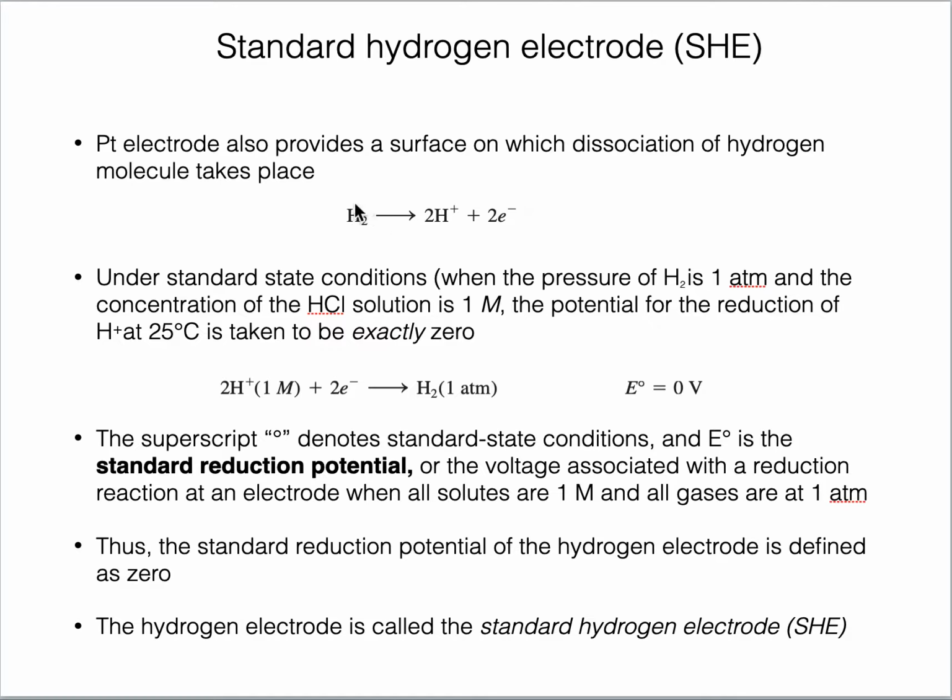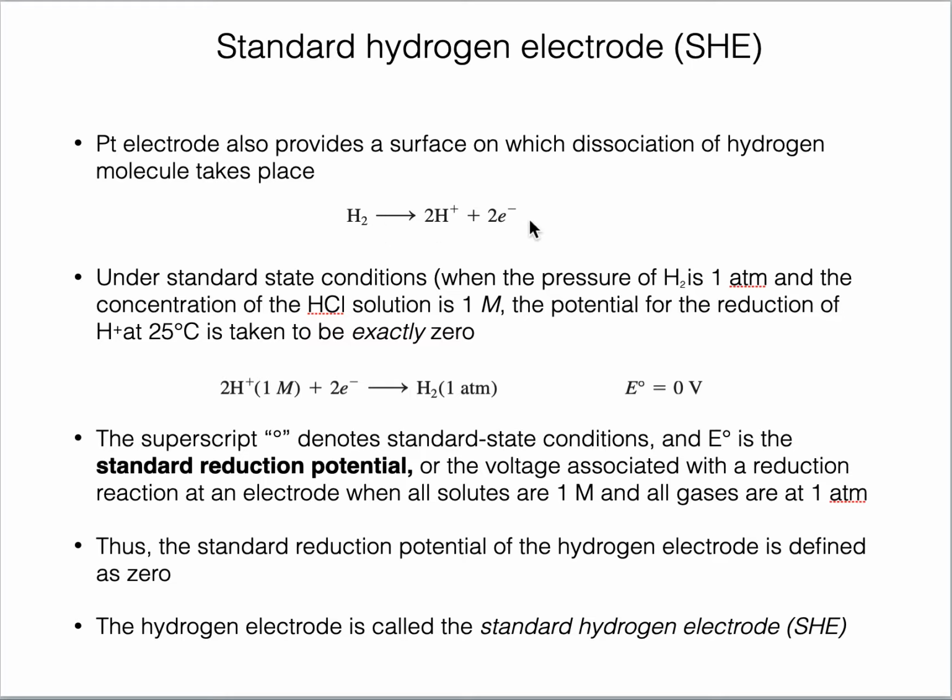Here hydrogen is 0, here hydrogen is plus 1, proton is plus 1. So hydrogen can be oxidized and the product is H plus ions. Dissociation of hydrogen can take place on the surface of platinum electrode. That's why we have platinum electrode, which provides a surface as well as acts as a catalyst for dissociation of hydrogen.